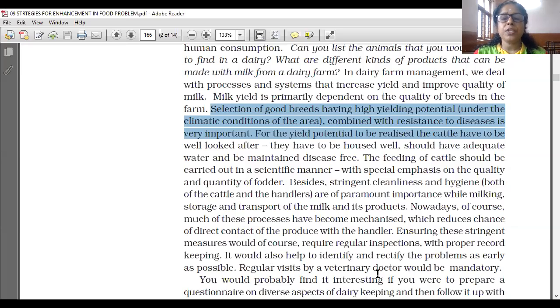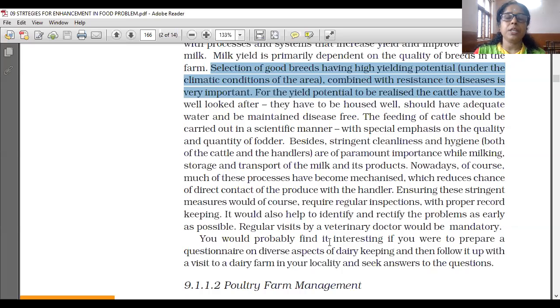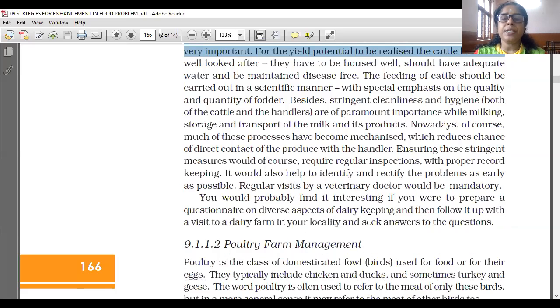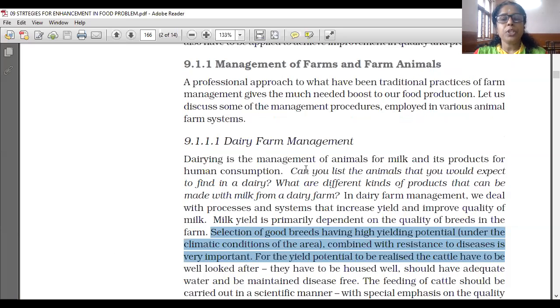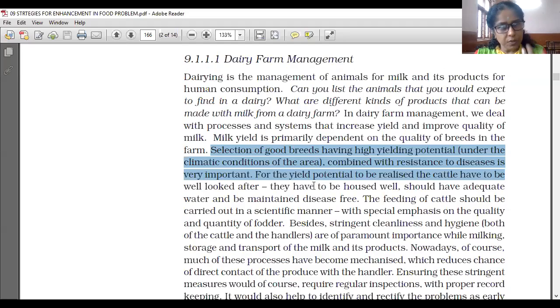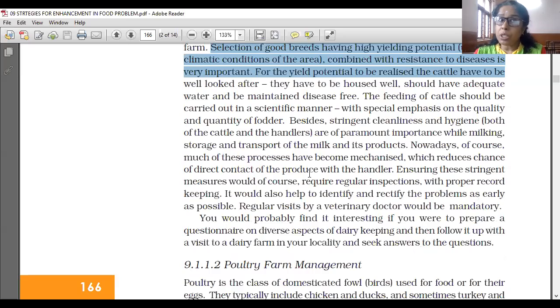Regular visit by a veterinary doctor would be mandatory. Veterinary doctor means a doctor who cares for the animals. That is also compulsory. You would probably find it interesting to prepare a questionnaire on diverse aspects of dairy keeping and then follow it up with a visit to a dairy farm in your locality and seek answers to the questions. So first we learned about dairy farm management. I think all of you understood it. It is very easy, but all the aspects as question and answer, you have to learn by heart.